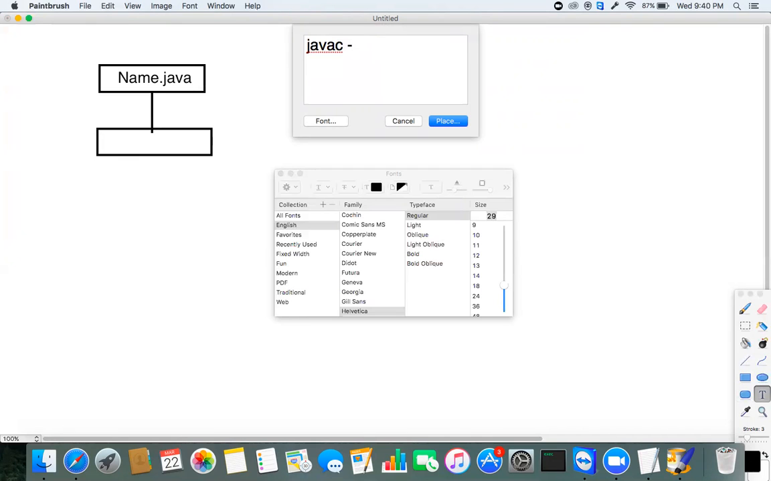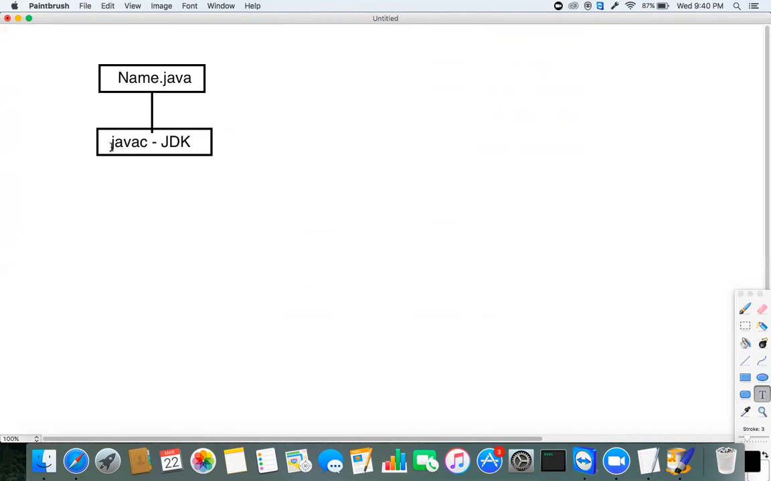This javac is a part of the JDK. We'll discuss what exactly the JDK is later. I'm just explaining the high level flow of how the Java program will execute. You'll get this javac tool in the JDK, and javac is going to compile your Java code.